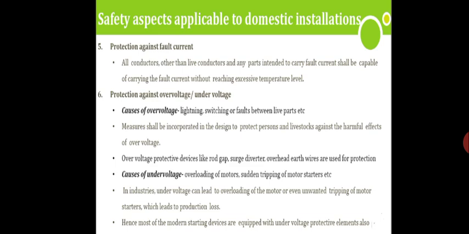Okay. Next one, fifth one, protection against fault current. All conductors other than live conductors and any parts intended to carry fault current shall be capable of carrying the fault current without reaching an excessive temperature level.